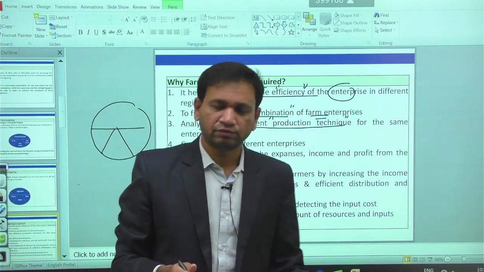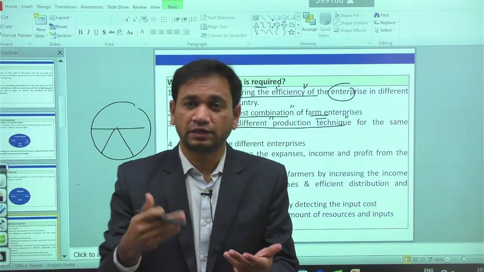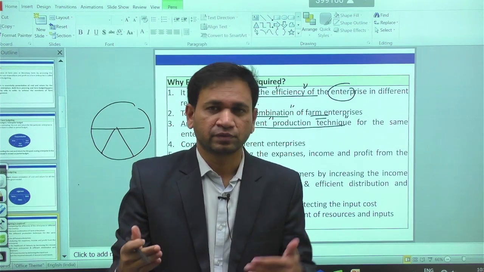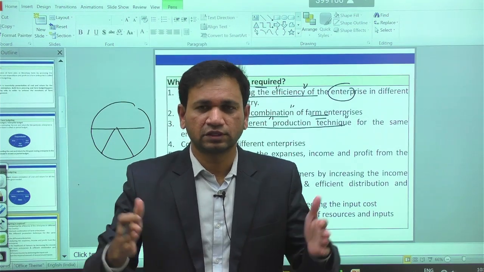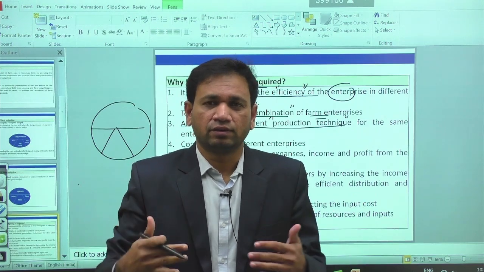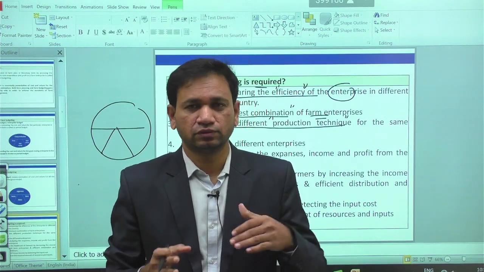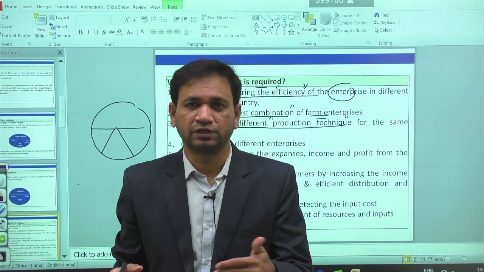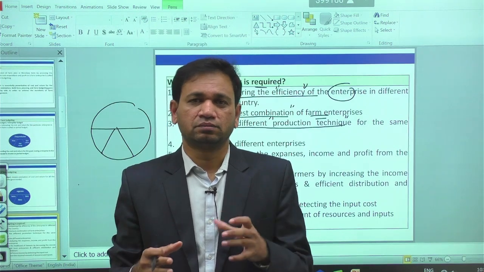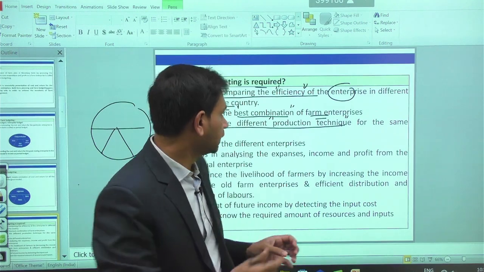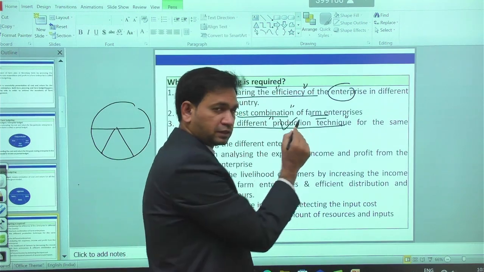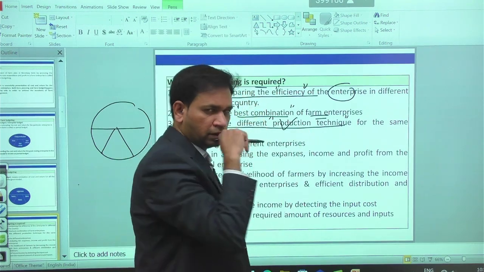Production technique means we have some organic farming, some inorganic farming, some natural farming, some hydroponics, some protected agriculture. So these are the ways we have in the cultivation of crops. In all the methods, we are checking the feasibility, where we are getting more profit and where we are minimizing the cost of production. According to that, selecting the right production technique is possible with the help of farm budgeting.